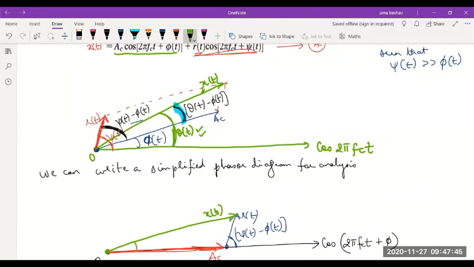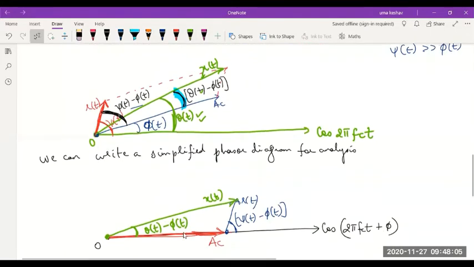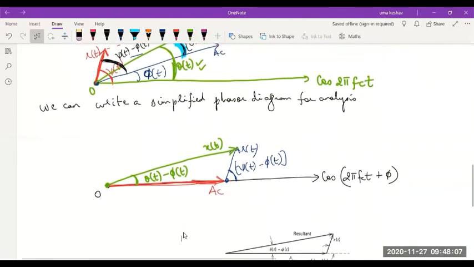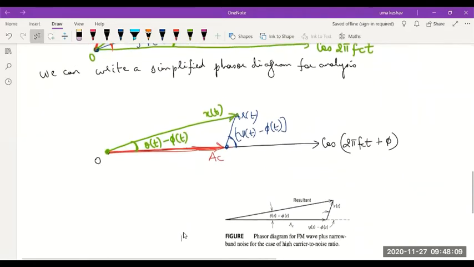And what is the angle x(t) makes with the horizontal now? You see the angle x(t) makes with AC is theta minus phi. Yes or no? We calculated it here. The angle x(t) makes with AC is theta minus phi. Are you following this? If you have any doubts, please ask.